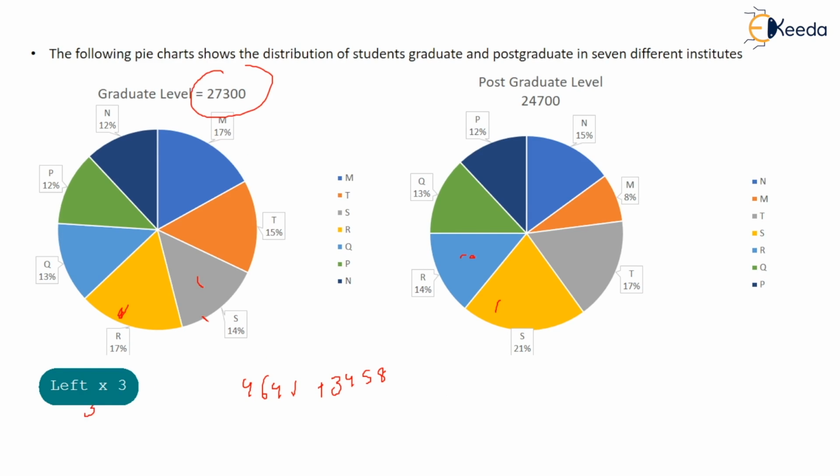That comes out to be 3822. This is for S Institute graduates. And for postgraduate, it will be 21% of 24700. This comes out to be 5187.